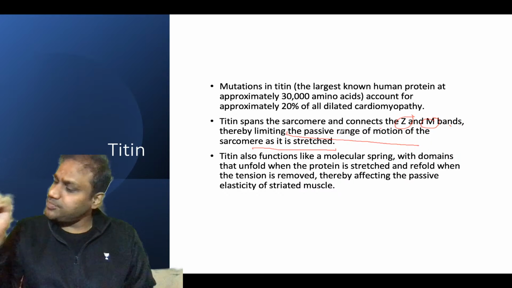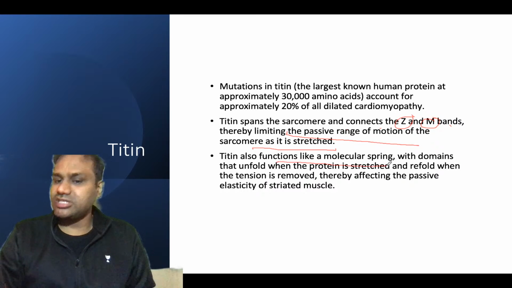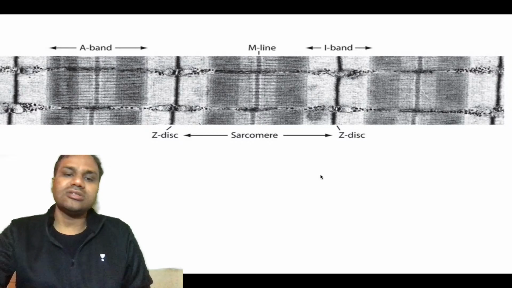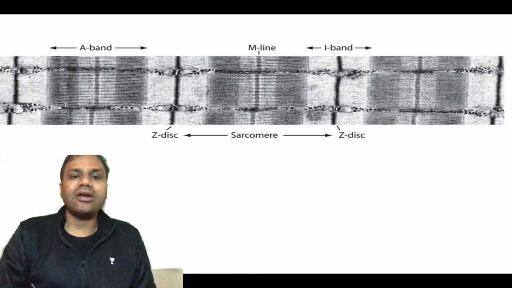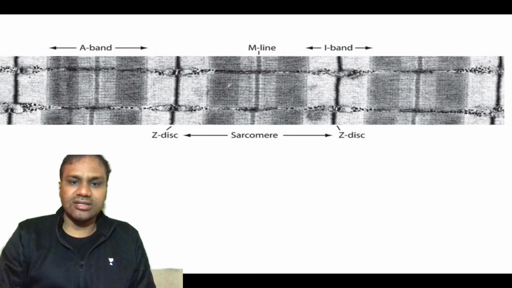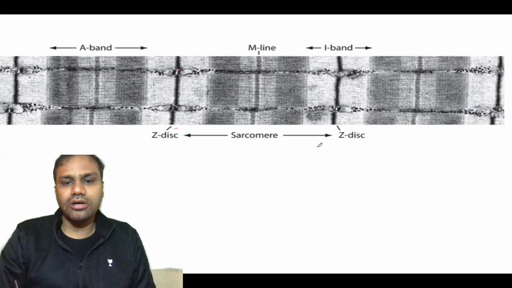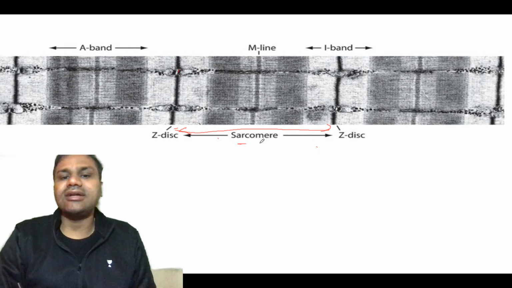Titin has a spring-like effect, which brings flexibility to the muscle. Titin functions like a molecular spring with domains that unfold when the protein is stretched and refold when the tension is removed, thereby affecting the passive elasticity of the striated muscles. Here the muscle in the middle is the A band, the dark band, and the light band will have Z. The unit between the two joints is known as the sarcomere. Sarcomere is the basic unit of the striated muscle.